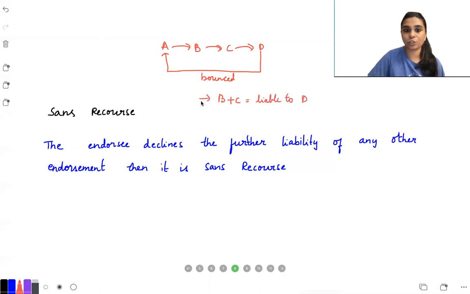Okay, this is in general cases. But suppose C has done a sans recourse endorsement to D. In that case, what happens? In case 2, if the check gets bounced, C will not be liable. Only B will be liable.